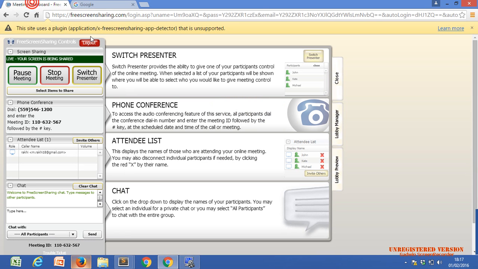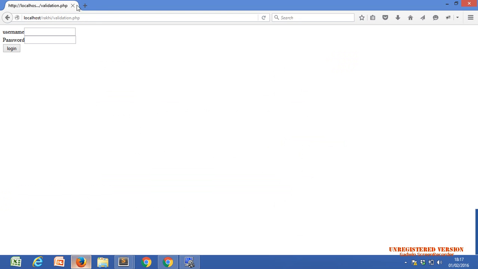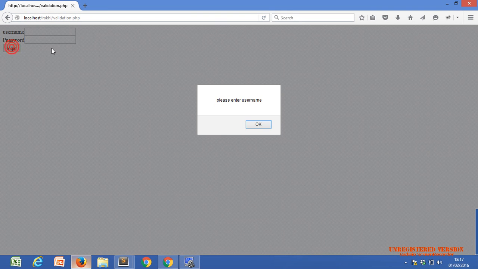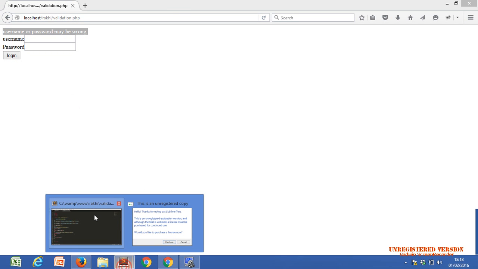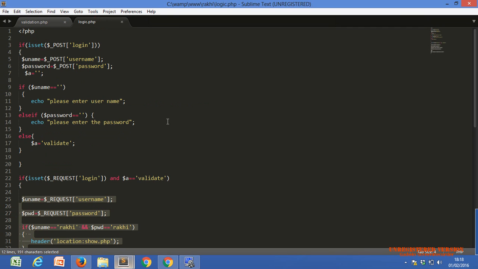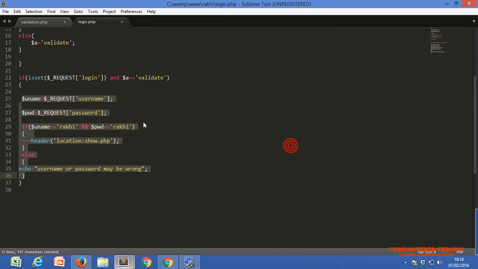Okay, now, one second. Our requirement: if anybody enters only the username, then we should show please enter password. If we enter both fields, then the username and password may be wrong, because we set a condition that the password and username should be maybe Rakhi. Let's see in the logic.php, which we have also created. If the username and password fields both have the value, then only will it be logged in.